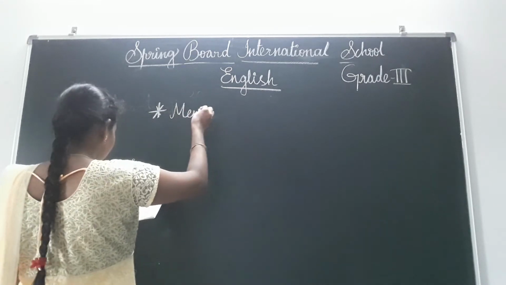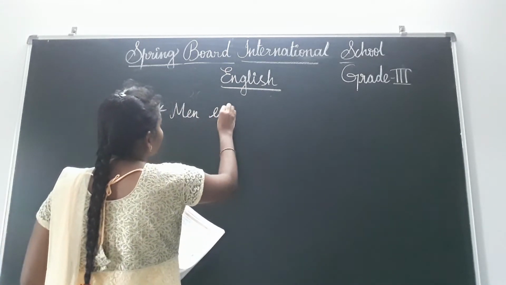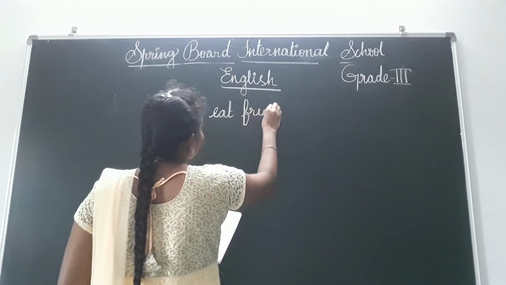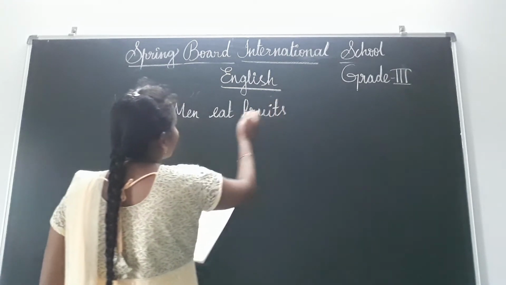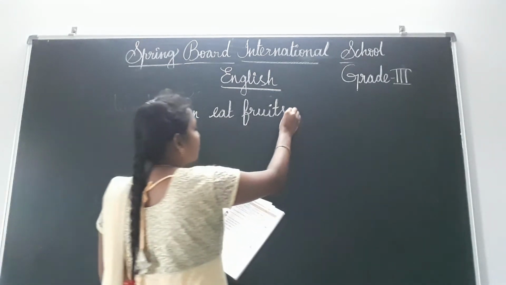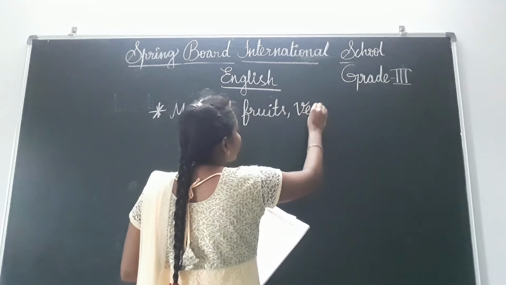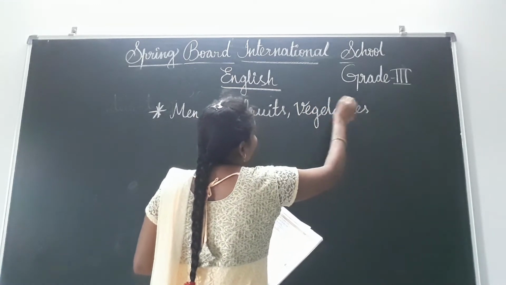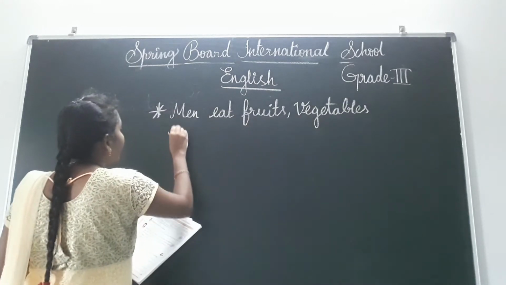M-E-N, men eat fruits, vegetables and meat. See here, what verb are we using? Eat.